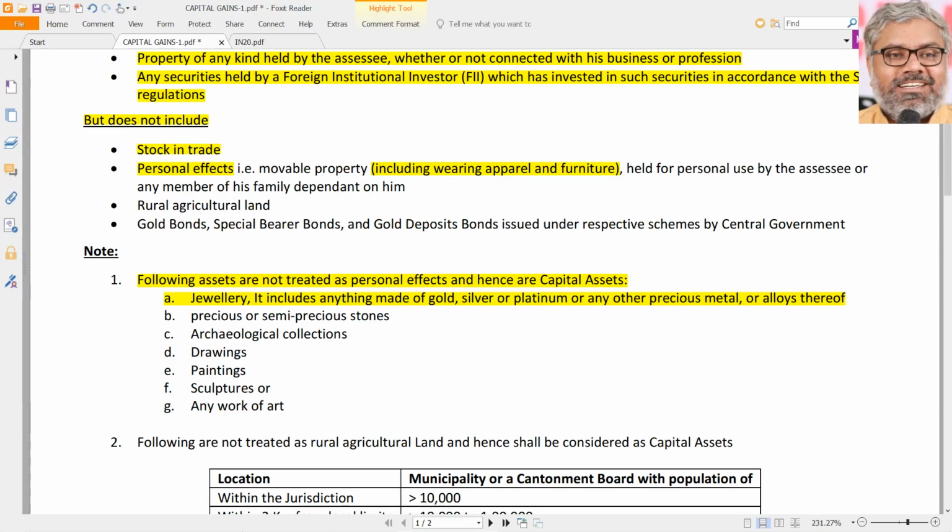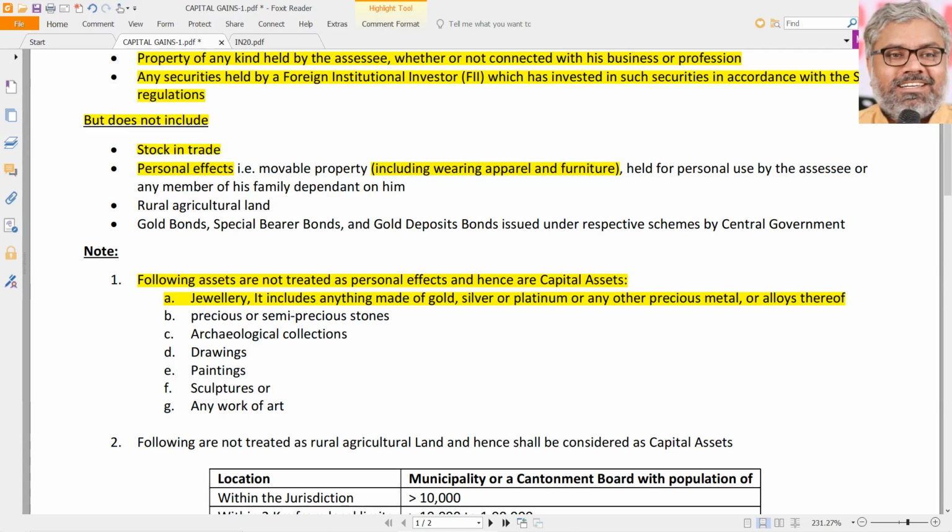For them it would be stock in trade. That is not a capital asset. Stock in trade is never a capital asset. But jewelry which is held for personal purposes normally but sold is still treated as a capital asset. It cannot be called a personal effect. Then what is jewelry? There is a big definition, we don't need that. Essence is enough.